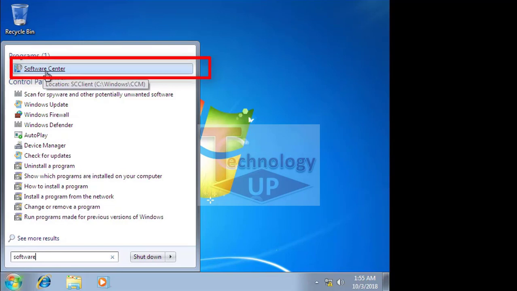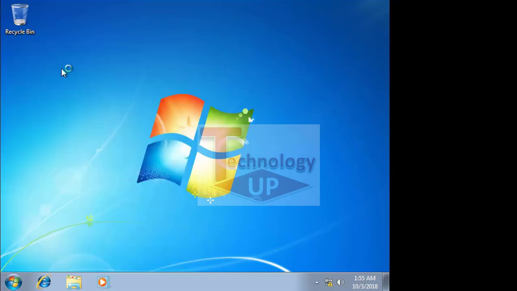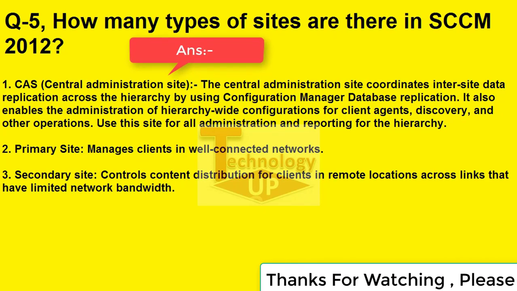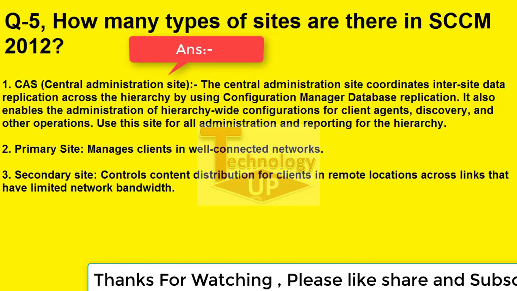Okay, so let's move to question number 5. Question number 5 is: how many types of sites are there in SCCM 2012? The answer is the CAS, the Central Administration Site. CAS is the Central Administration Site.